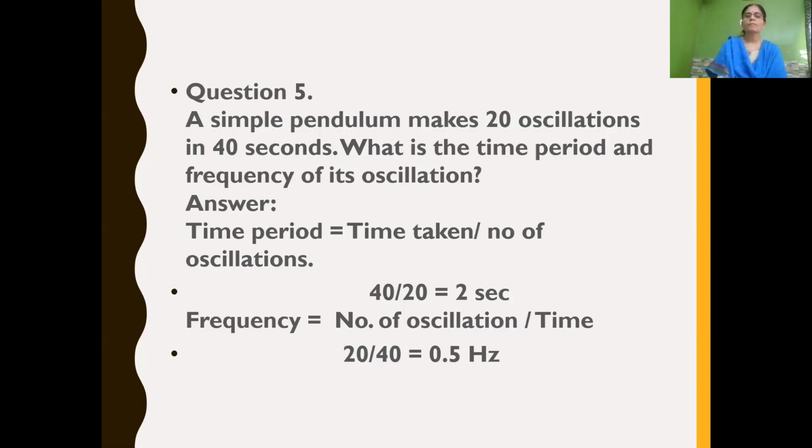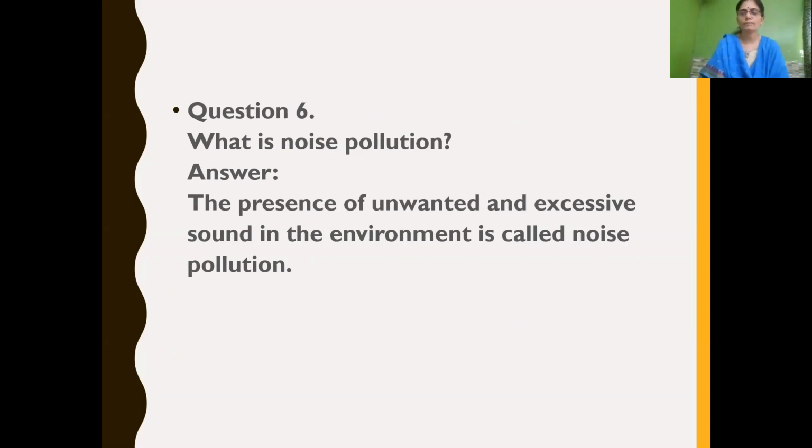So frequency is 0.5 Hertz. In this way, we have to calculate. Next, what is noise pollution? The unwanted, unpleasant, excessive sound in our environment is called noise pollution, which harms us. So you can write anyway, whatever correct option is given, you have to choose it. What is noise pollution? The presence of unwanted, excessive, unpleasant, harmful sound in the environment is called noise pollution.